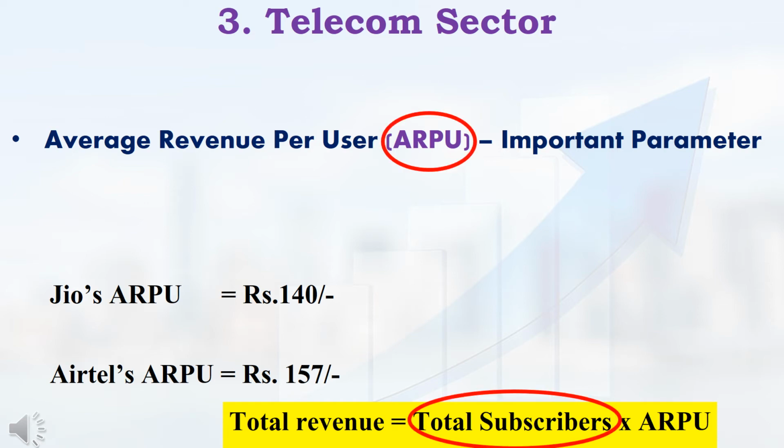In the case of telecom industries, these two parameters are very important: first is average revenue per user, second is total subscribers. Based on these two parameters only, telecom companies' revenue is calculated. At present, Jio is one of the best telecom companies, but Jio is not separately listed in the share market. Jio is a part of Reliance Industries.